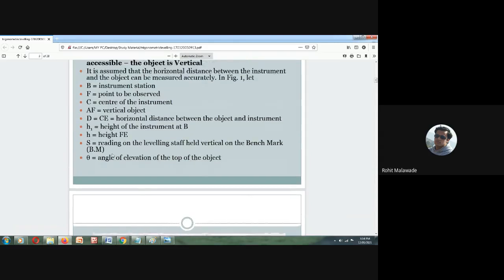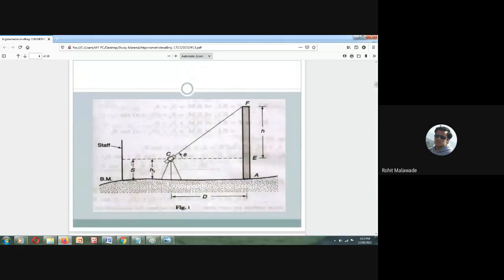Then S is equal to the reading on the leveling staff held on a vertical benchmark. If you want to transfer the benchmark reading over here, or know the height of this particular point, what we do is take the staff reading.